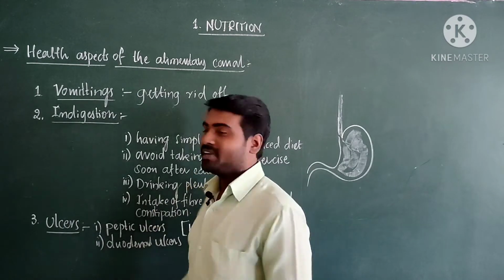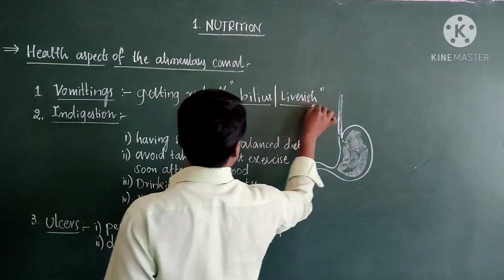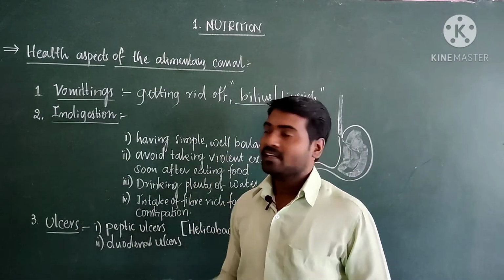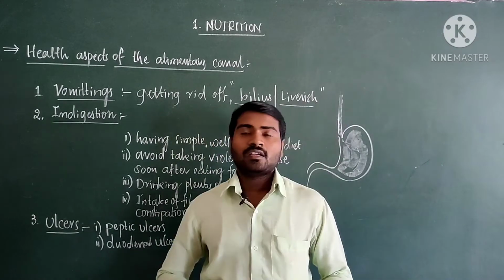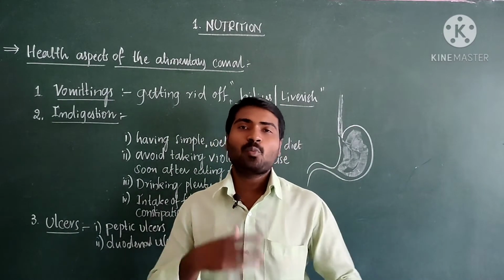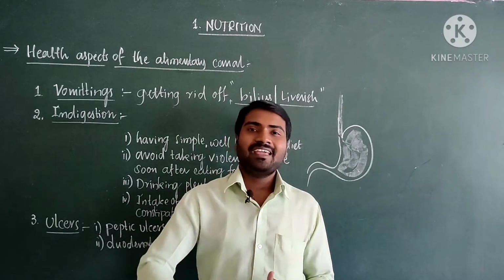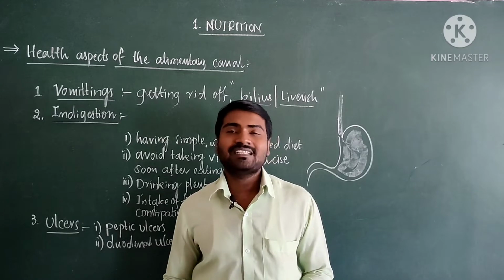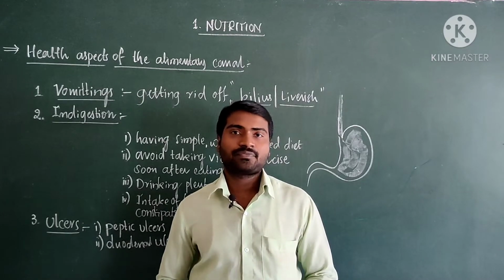Such a type of vomiting is called bilious or liverish. A green vomit is called bilious or liverish. It is because our liver is unable to cope up with the fat, so it may lead to vomiting, or we may get a feeling of vomiting, which is called nausea.